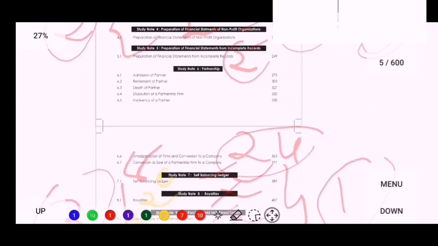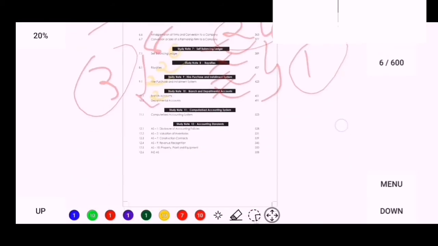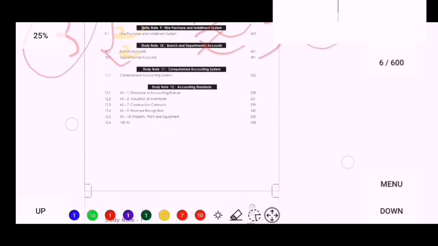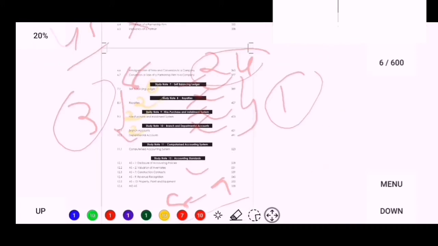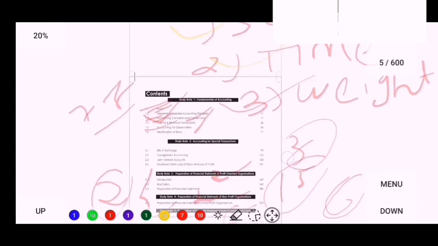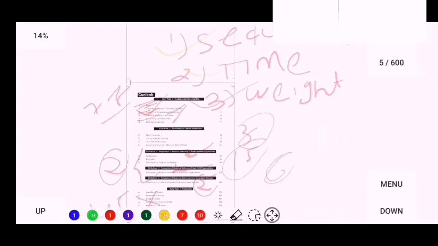After that you have to go for partnership, but as per my opinion you have to skip that, because it will cover approx 45 sums in the module, so it will consume more time, so you have to skip that. After that you have to do study note number 12, that is accounting standards. You will get one sum of 8 to 9 marks in the exam, so you have to do it as a fourth priority. I hope you may complete it within a few days as per my opinion.